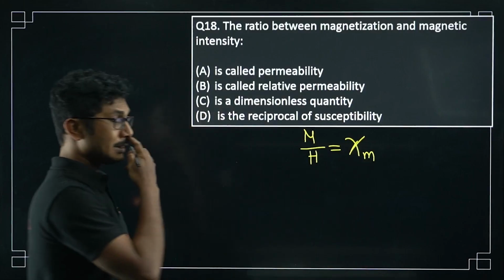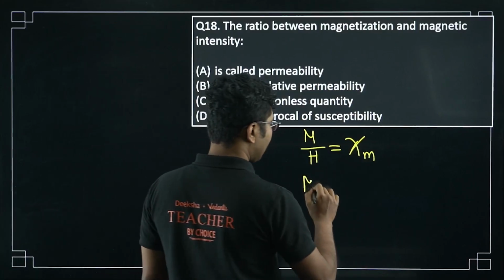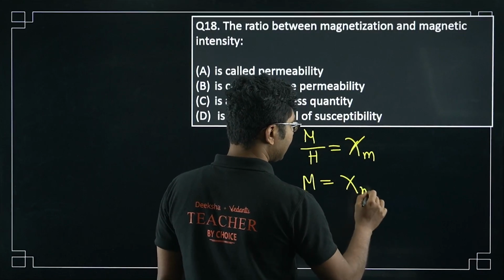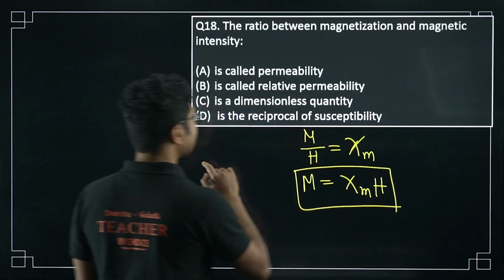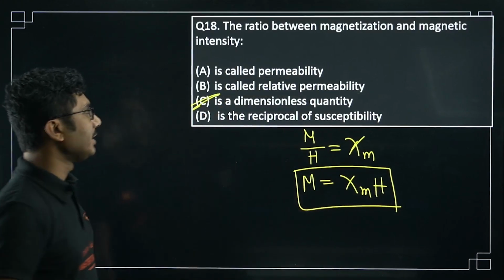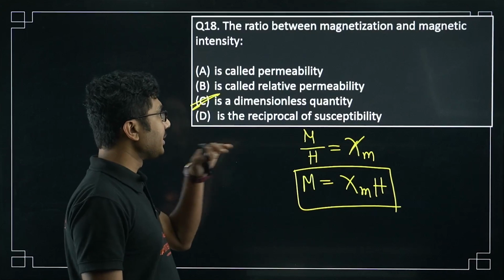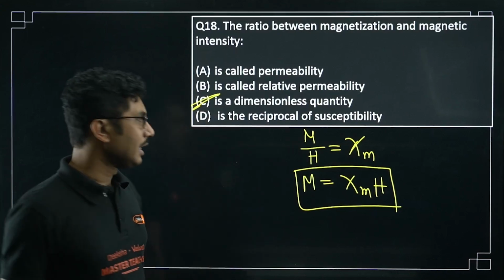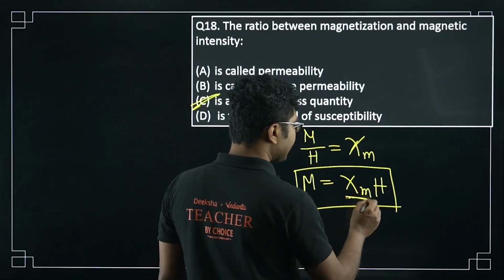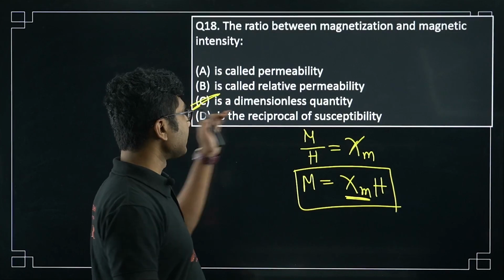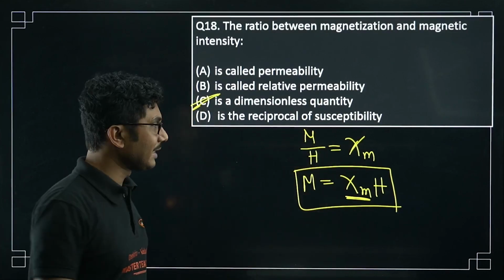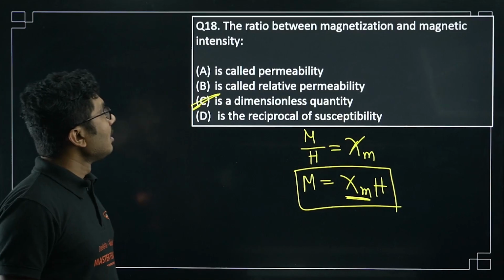Magnetization is basically how susceptible it is, times the magnetic intensity. This is the relation. So from there we can say that this is a dimensionless quantity. It is not the reciprocal of susceptibility, it is not relative permeability, it is the susceptibility itself, and susceptibility is a dimensionless quantity. So the correct answer is that it is a dimensionless quantity. Be very careful. Okay. Next question.